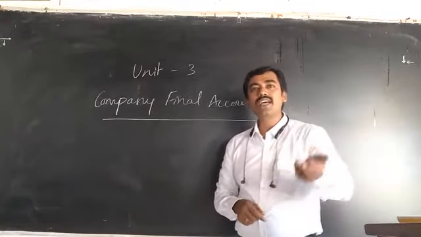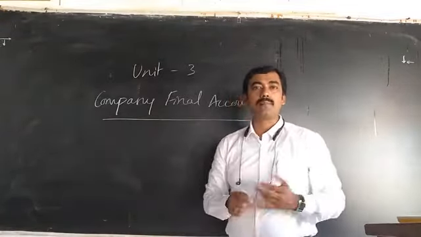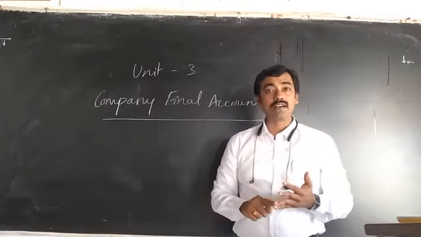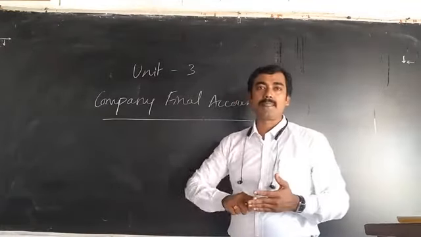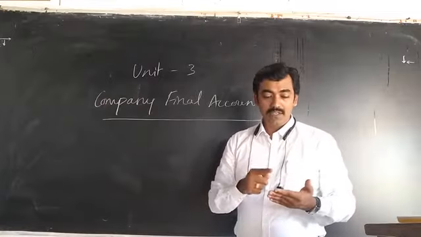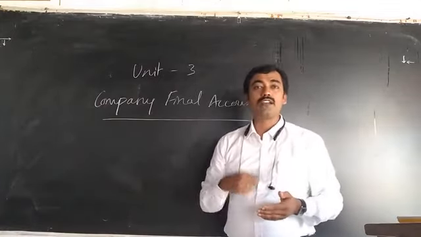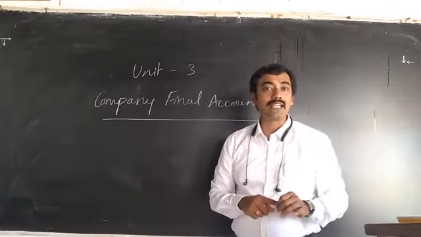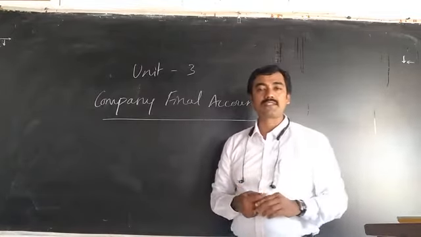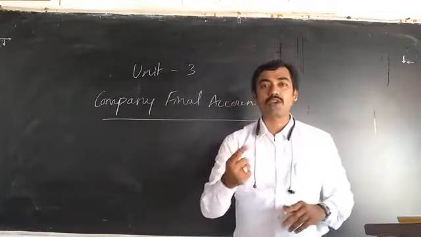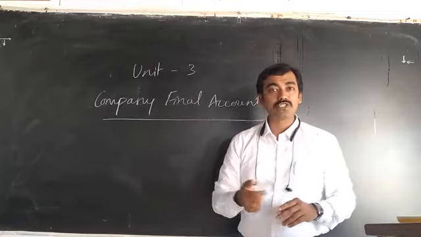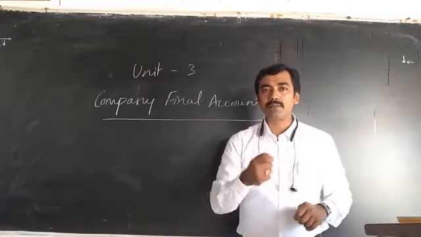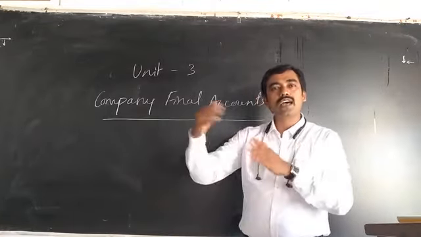The outside persons are banks, creditors, suppliers, other financial institutions, underwriters and auditors, and mainly the shareholders, debenture holders, and those who have taken bonds from the company. So they are the outsiders.